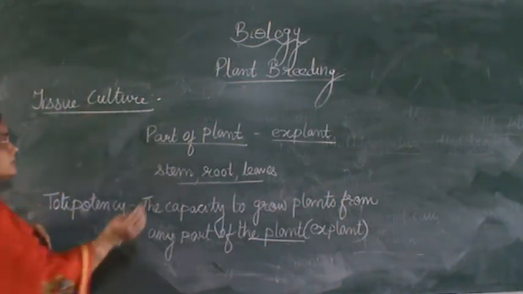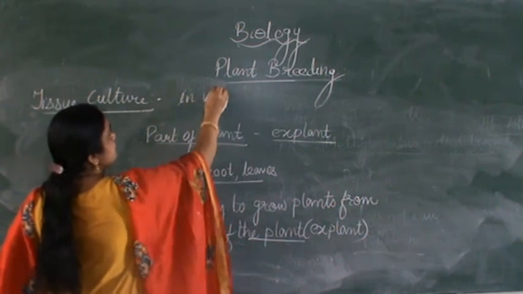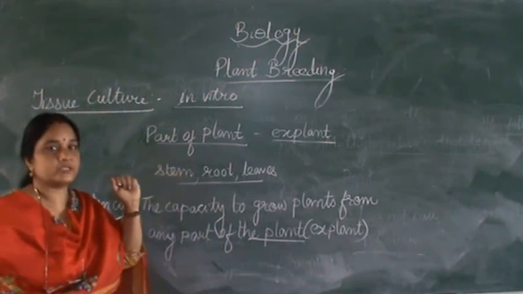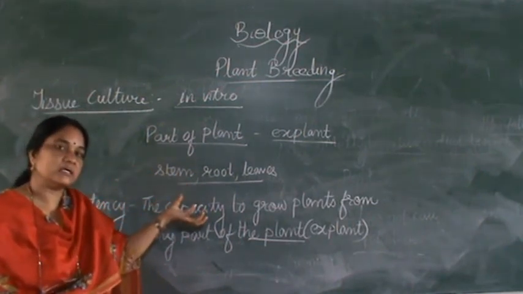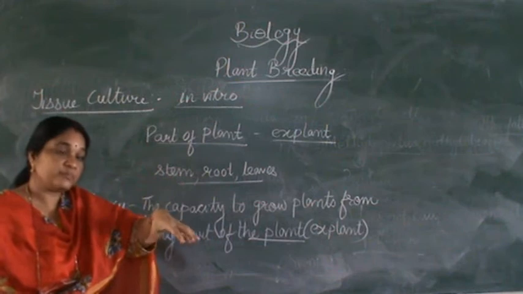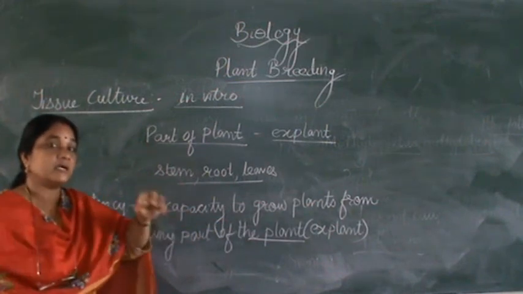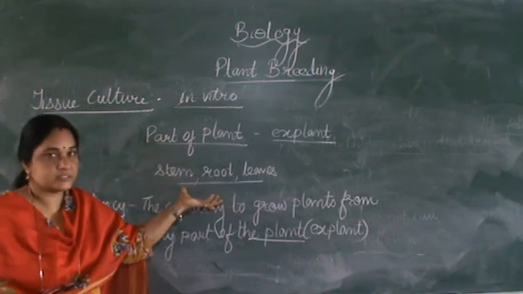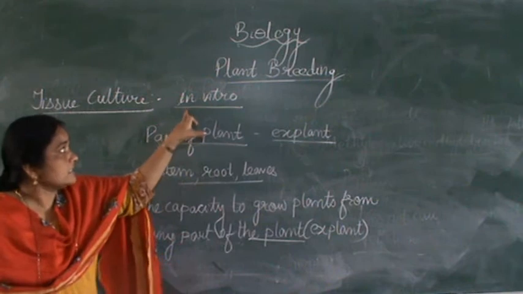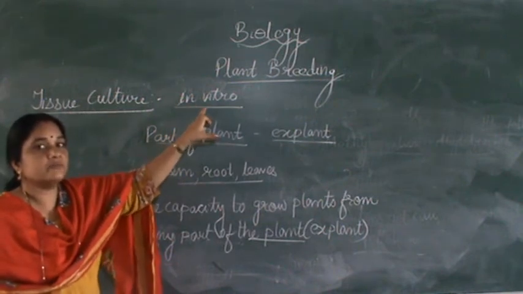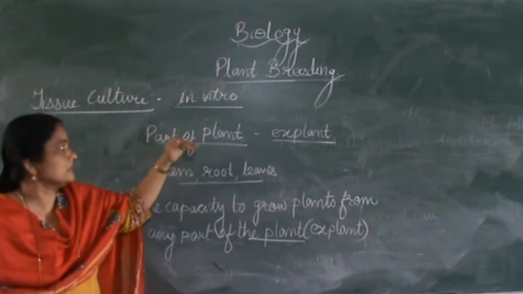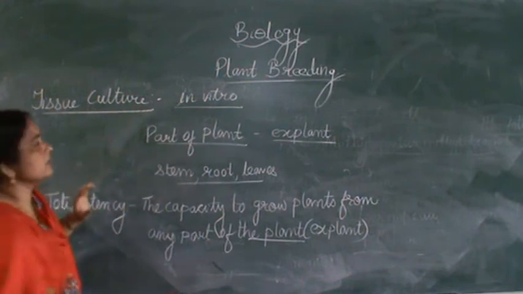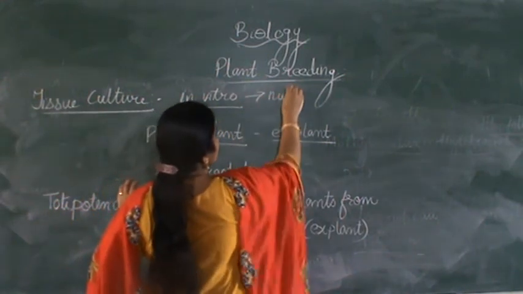And how is it grown? It is grown in vitro. That means in a certain nutrient medium inside a test tube or a petri dish. The cell is taken and grown inside a nutrient medium. I will also tell you what the contents are, what things should be present in the nutrient medium. So the in vitro technique of growing thousands of plants from any part of the plant is known as tissue culture, inside a nutrient medium.